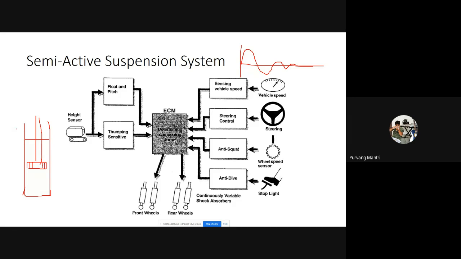So when the shock absorber is being contracted, which means the piston will move down, what will it do? The oil below the piston will move upwards through these orifices, and it will resist the speed of the piston moving downwards, and that's how it dampens the spring rate or dampens the vibration of